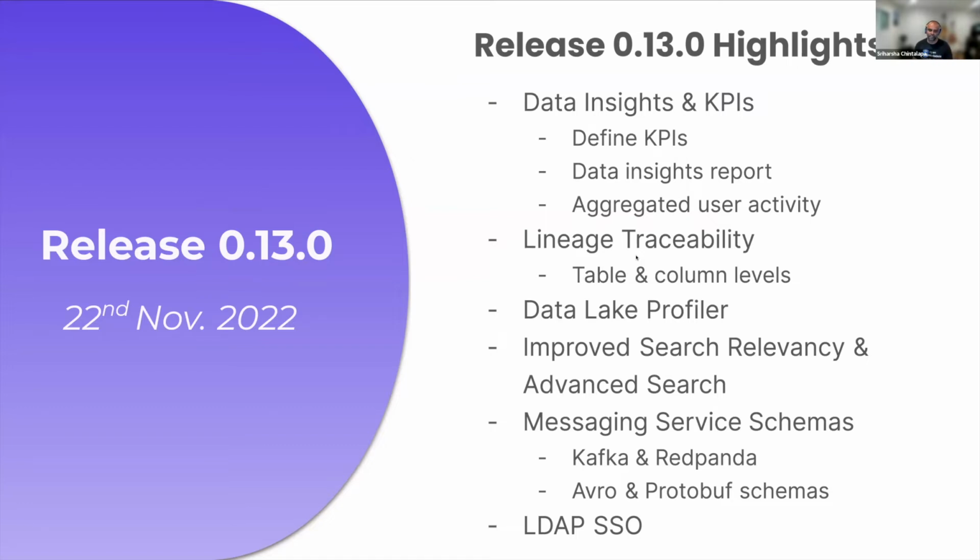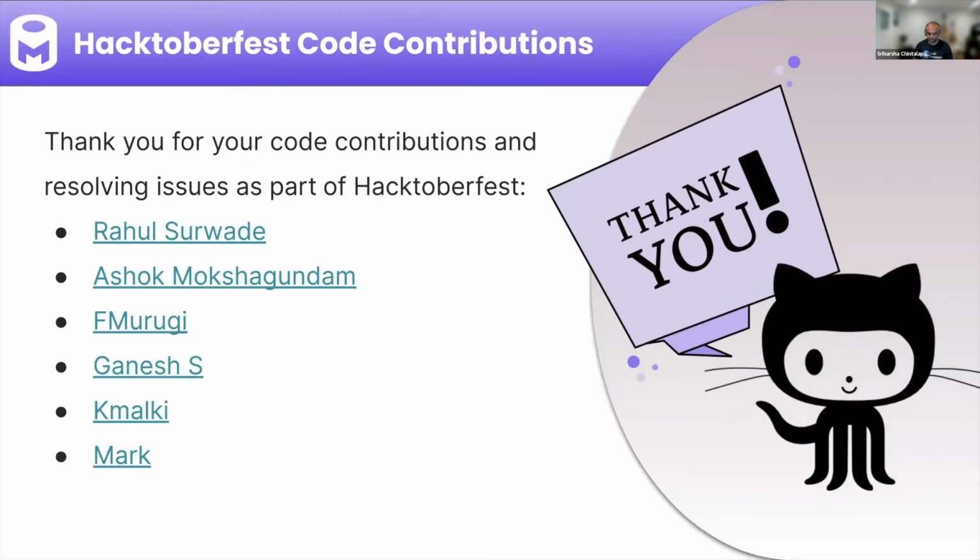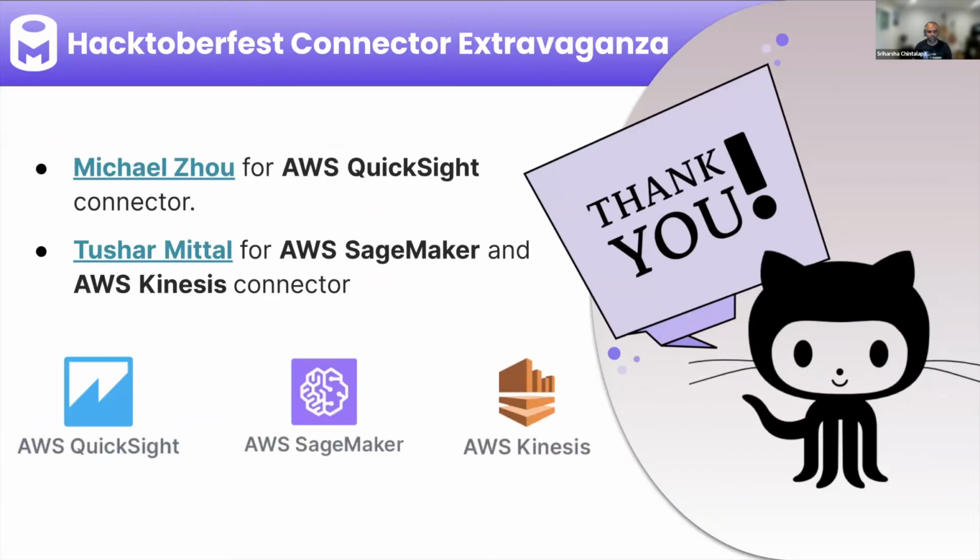And we also added LDAP SSO. This is one of the most requested as well in past few releases, so we added that. And there are many more features. We will leave a link for our blog that will go through more in detail. So that's kind of a high-level features for 0.13. And we want to thank, so the great thing about the community is we have 3 new connectors from outside of the community.